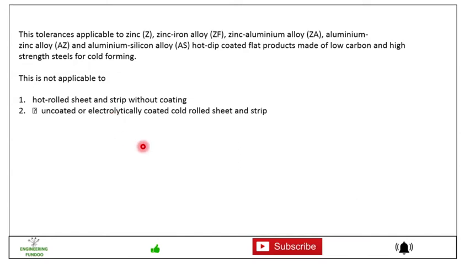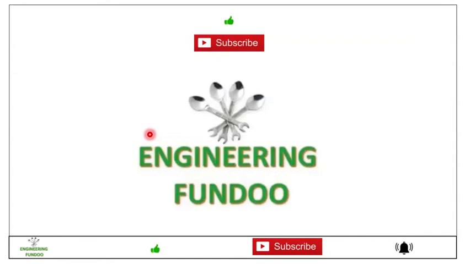So it is basically used for cold forming cold roll sheet, and this is not applicable to hot roll sheet and strips without coating. So this is basically applicable to only hot dip cold roll sheet only. If it is hot rolled, it is not applicable, and if it is without coating, then also it is not applicable. Also uncoated or electrolytically coated cold roll sheets and strips, where also this is not applicable.